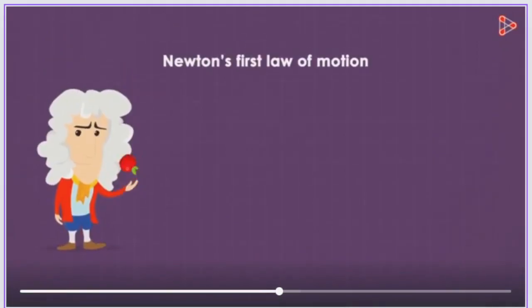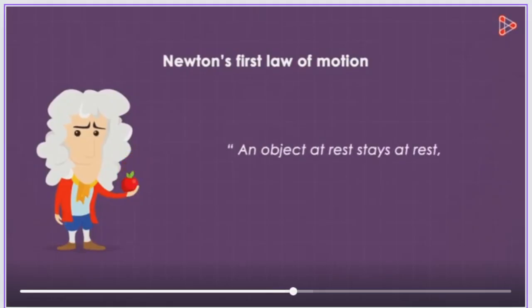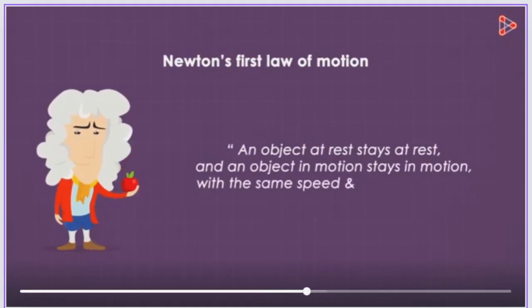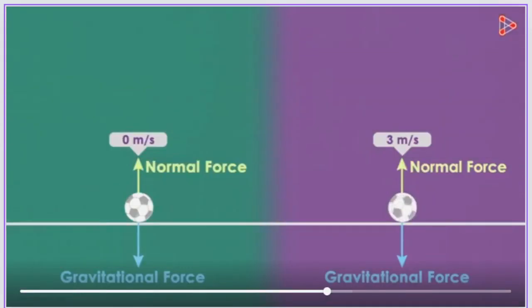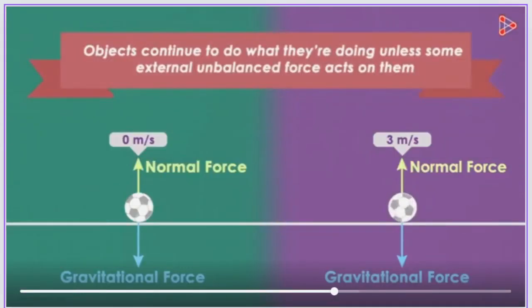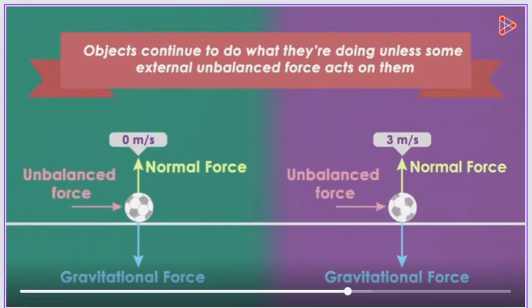Here's the correct definition. An object at rest stays at rest and an object in motion stays in motion with the same speed and the same direction unless acted upon by an unbalanced force. In simple words, it means that objects continue to do what they're doing unless some external unbalanced force acts on them.